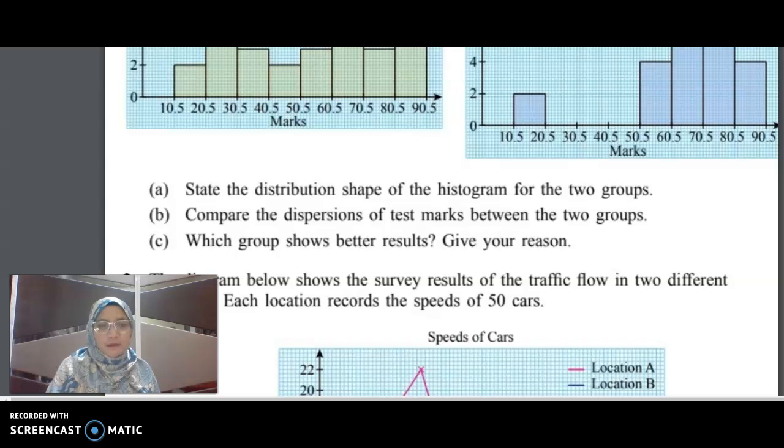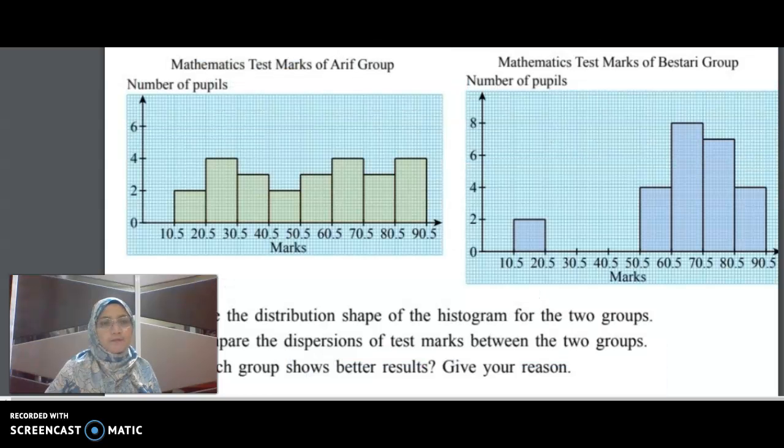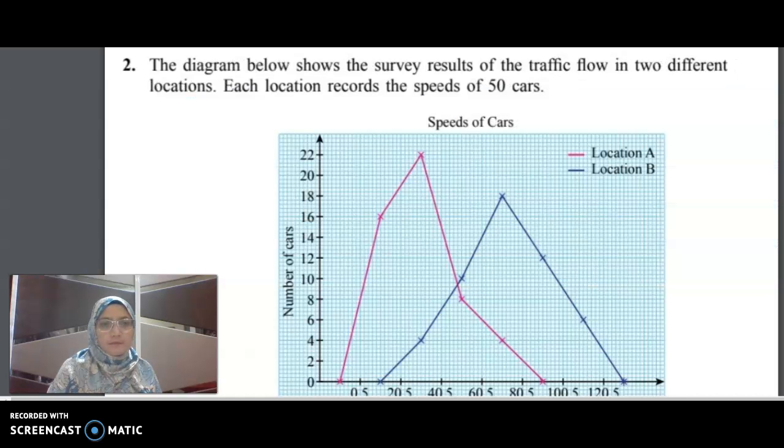Question C. Which group shows better results? Give your reason. Bestari group. Most of the marks are better.